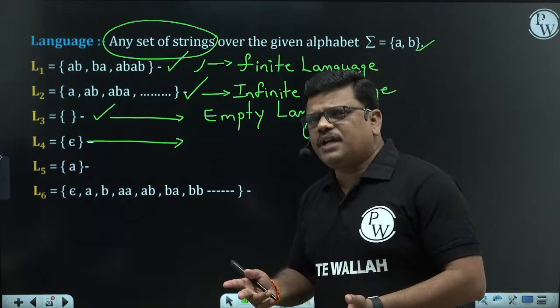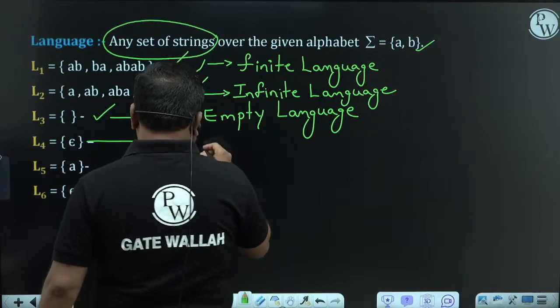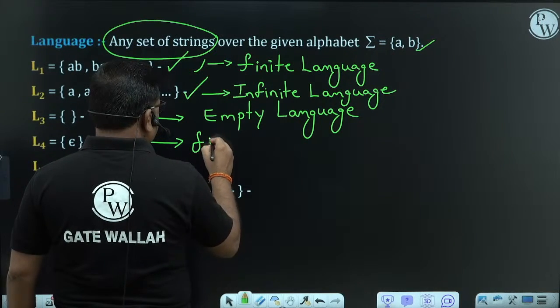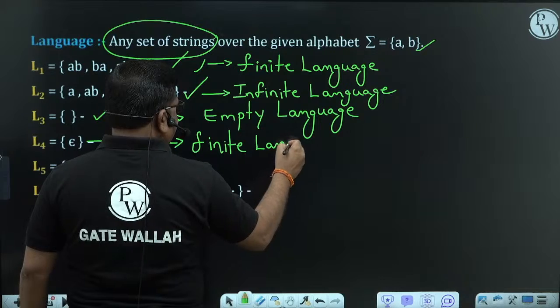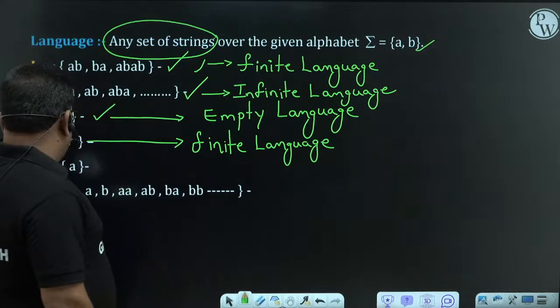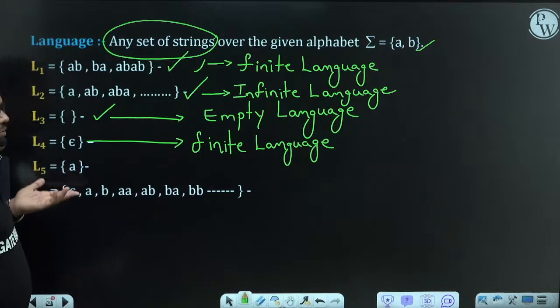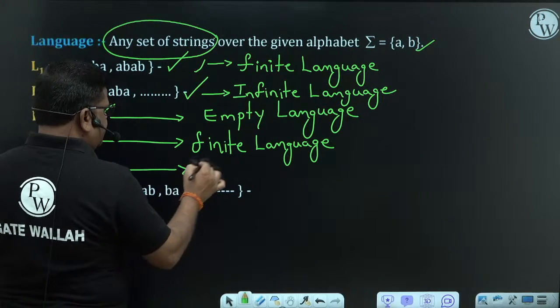The string can be empty, but the string is there. So this comes under finite language. L5, the number of strings present in L5 is 1. So this is also a finite language.